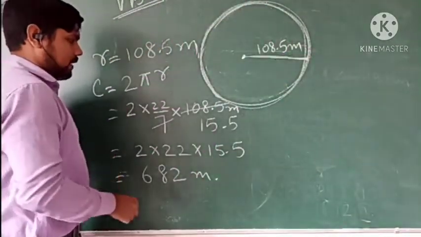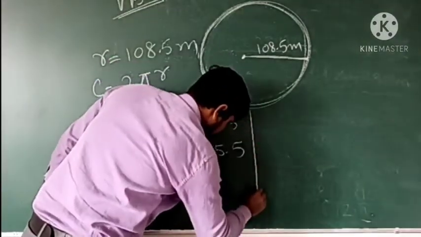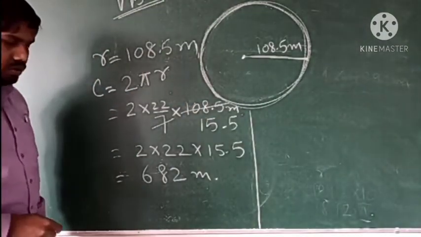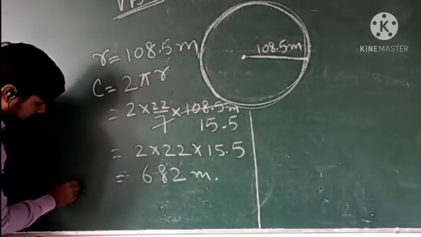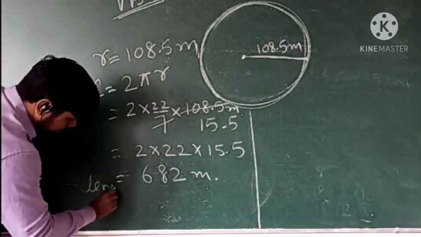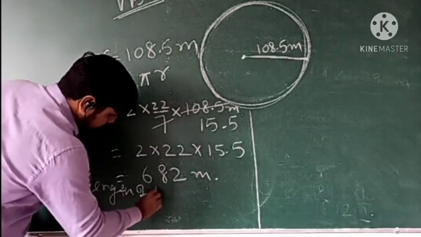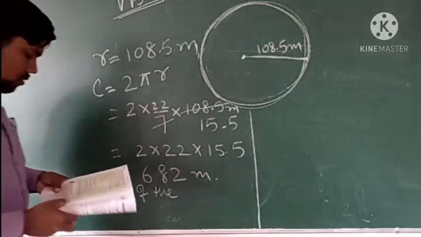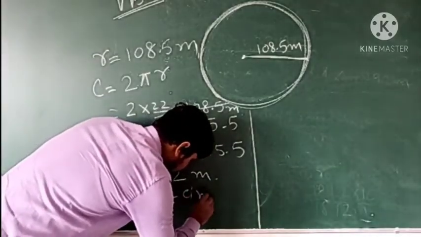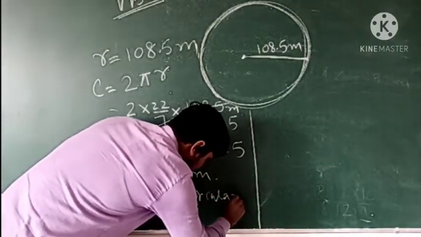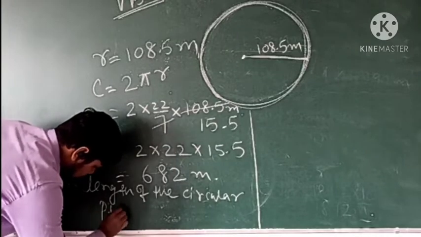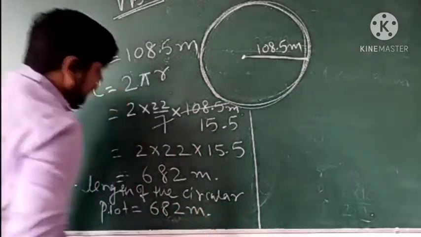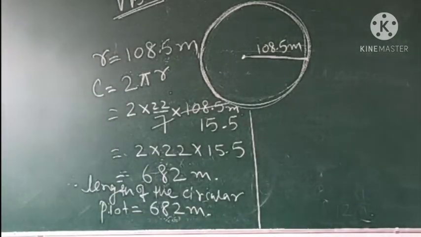So this is the length of the circular plot. The length of the circular plot means circumference of the circle. Now you have to find for 682 meter how much cost it will be, because it is given that the cost for 1 meter is 510. So now we have the length of the circular plot equal to 682 meter.